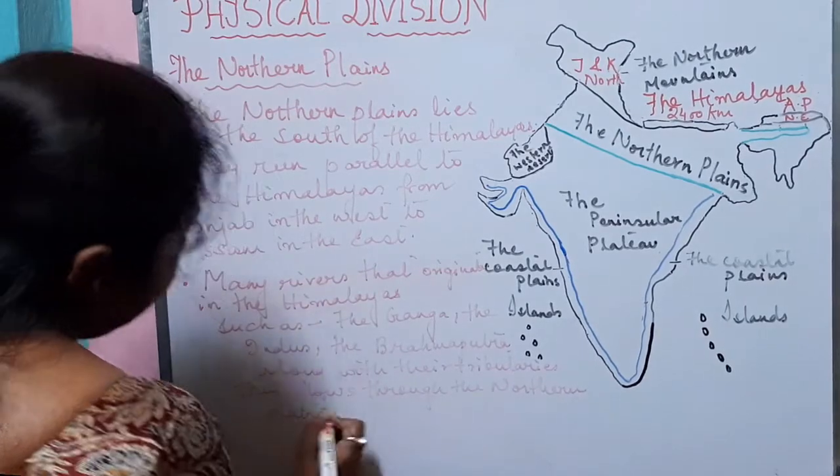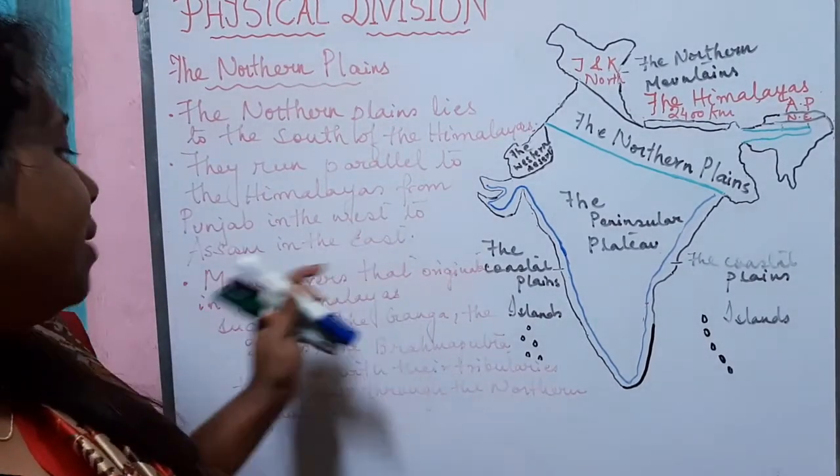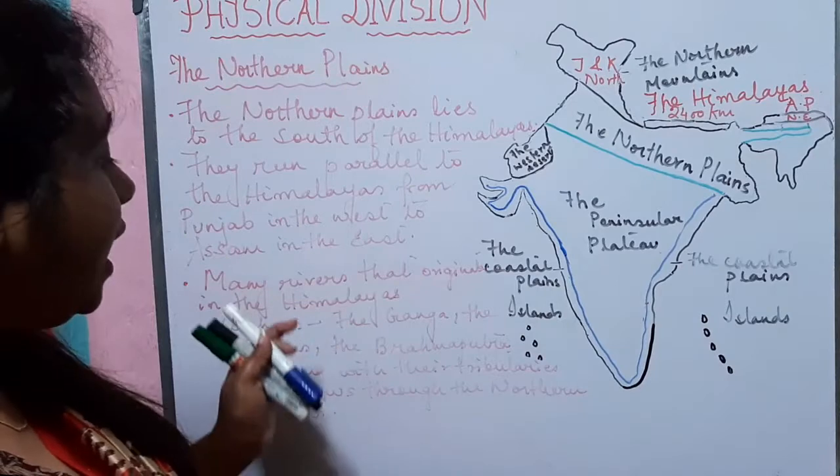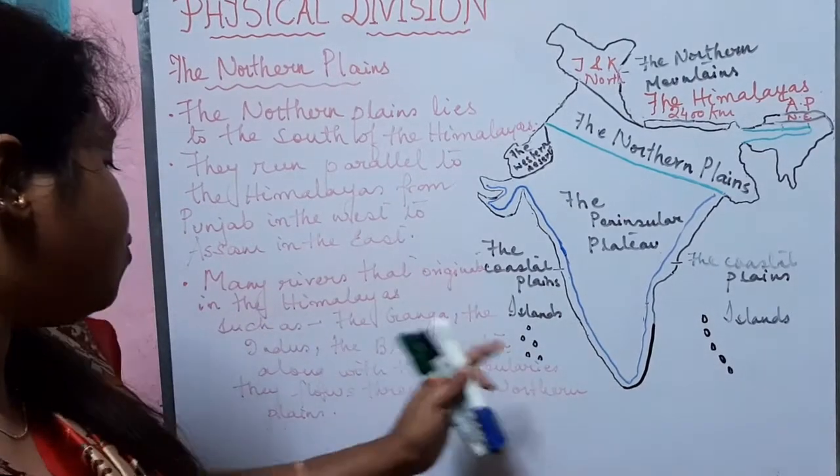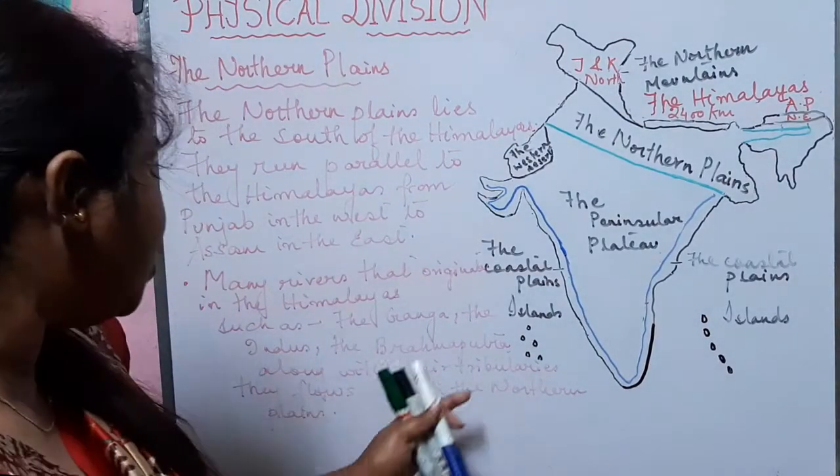So, many rivers that originate in the Himalayas, such as the Ganga, the Indus, the Brahmaputra, along with their tributaries, flow through the northern plains.